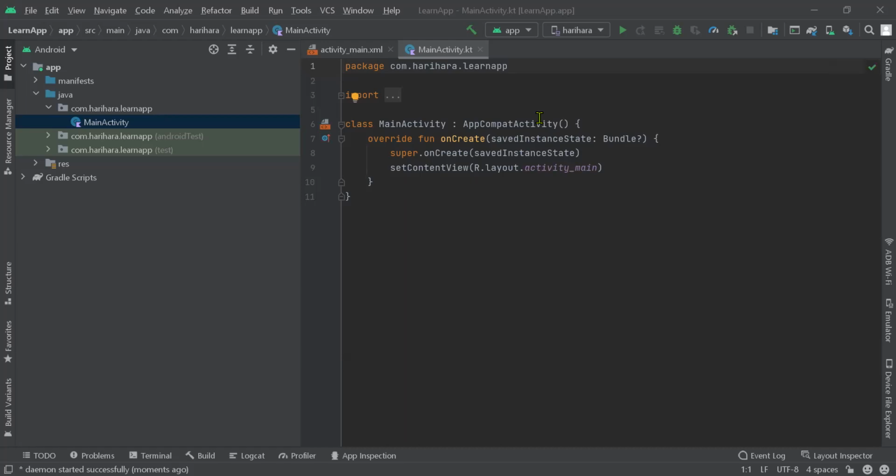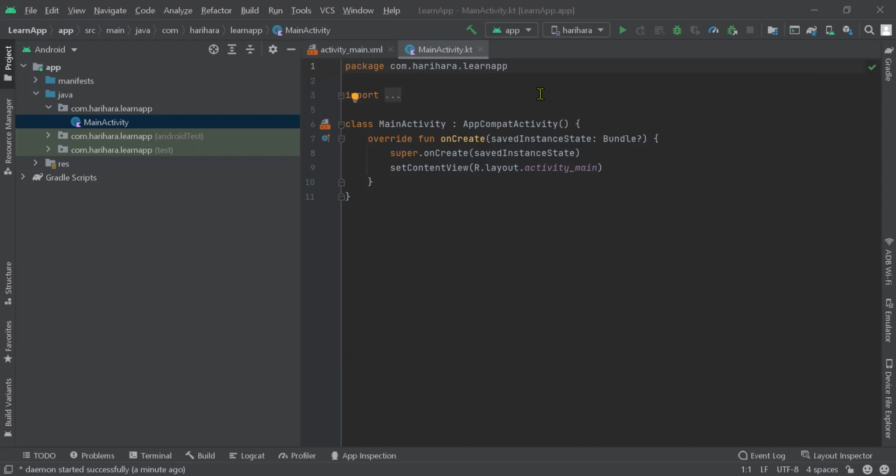We'll have to wait for one or two minutes, or sometimes it might take three to four minutes to complete the Gradle sync and all. Is my screen visible to you now? Yeah, it is clearly visible.